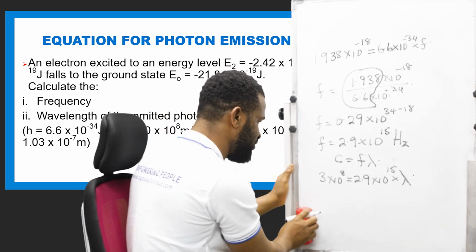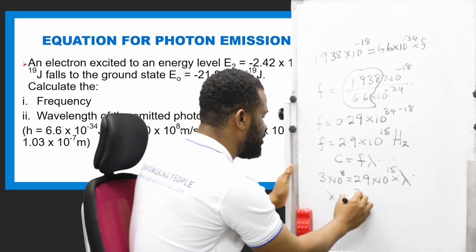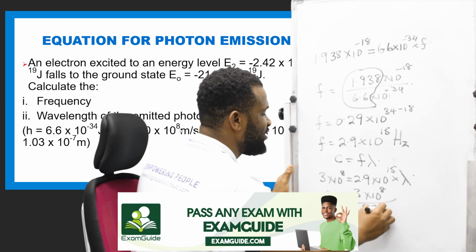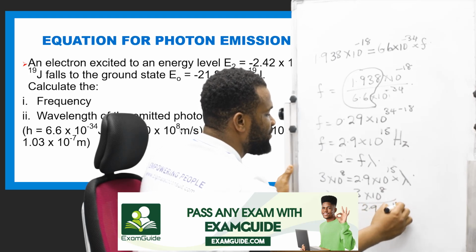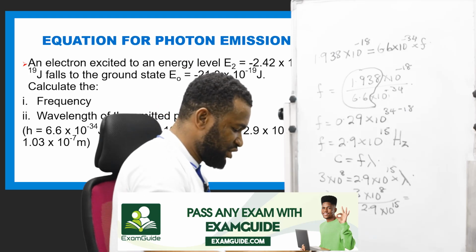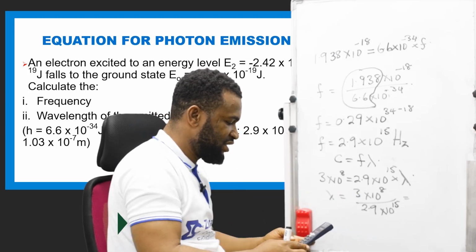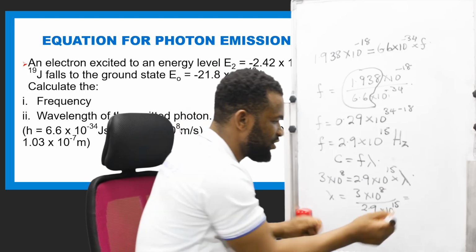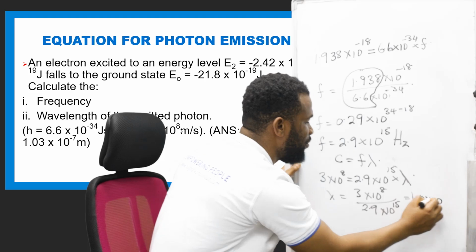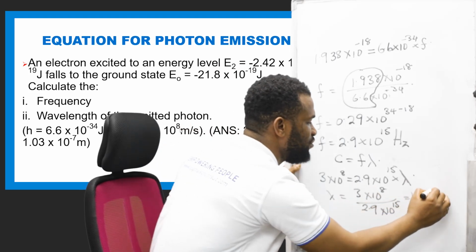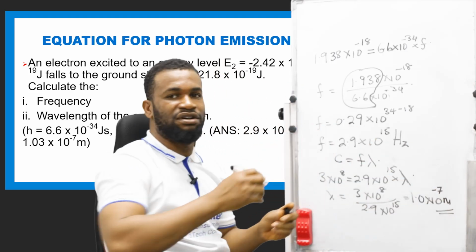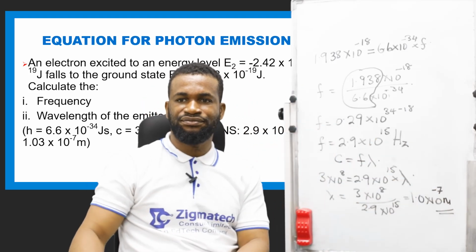Therefore, I'm going to divide both sides. I'll have lambda equal to 3 times 10 raised to power 8 divided by 2.9 times 10 raised to power 15, which is approximately 1. 3 divided by 2.9 is approximately 1, which is going to be 1.0 times 10 raised to power 8 minus 15, which is minus 7 meters. So this is the wavelength of the emitted photon.